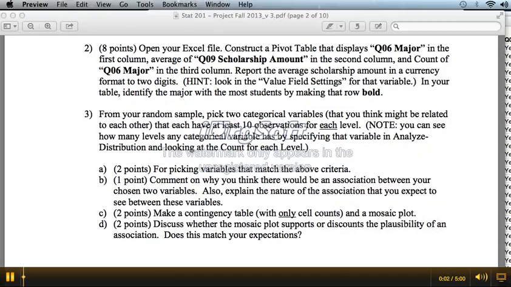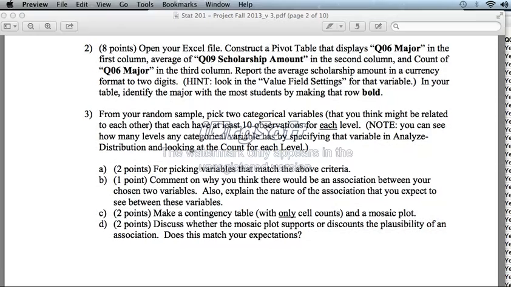Question number 3 is probably my favorite one on the project. It's simple, it's clean, and it's actually a lot of fun. You can kind of sleuth around. It's alright, I've seen some boring ones, I'd say. But let's try to maybe find some fun ones and think about what we could do.